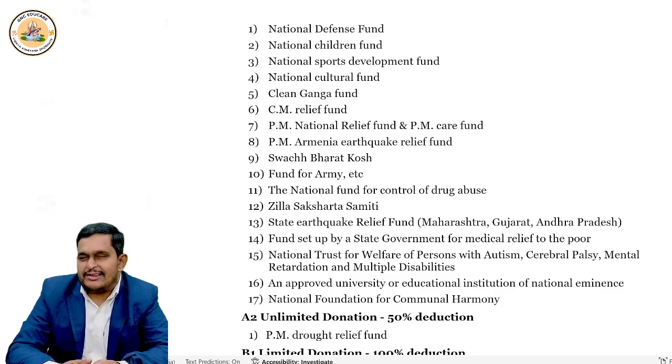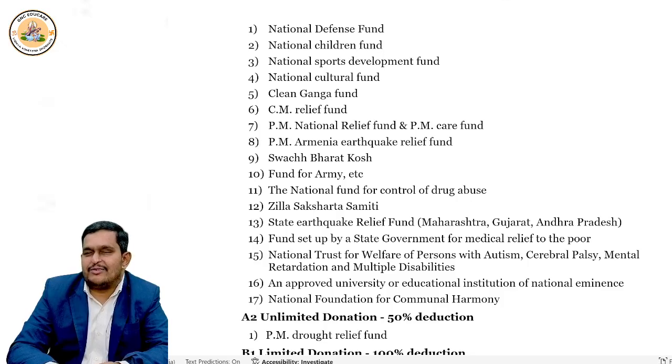Let me tell you again, just for the sake of recapping. National Defense Fund, National Children's Fund, National Sports Development Fund, National Cultural Fund, Clean Ganga Mission, Jila Saksharta Samiti, Swachh Bharat Kosh, Chief Minister Relief Fund, Prime Minister Relief Fund, and Prime Minister Care Fund also, which was set up by Narendra Modi ji during COVID.